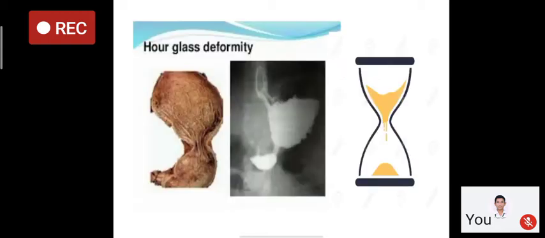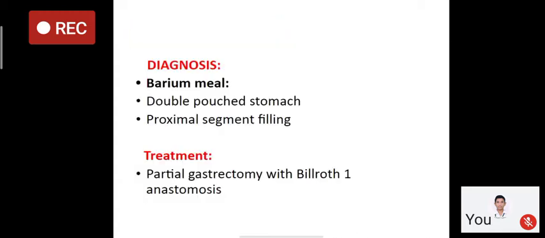In this slide, you can see one proximal and one distal compartment, and there is contracture narrowing in between the two compartments due to the healing of the ulcer. In this barium meal X-ray, you can see the proximal and distal compartments, and this looks like an hourglass.